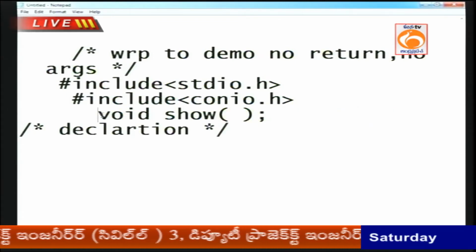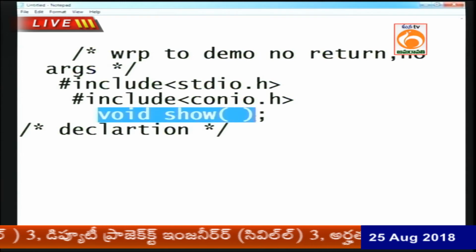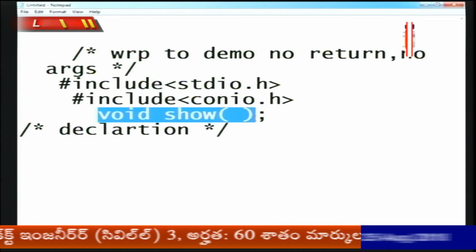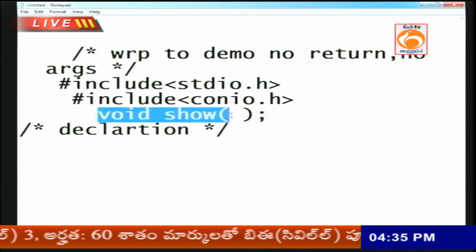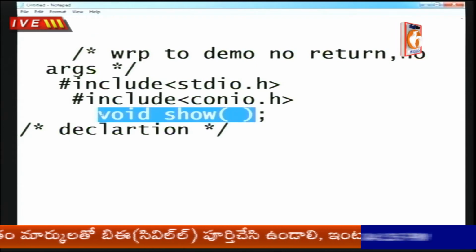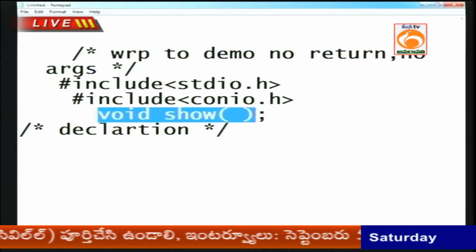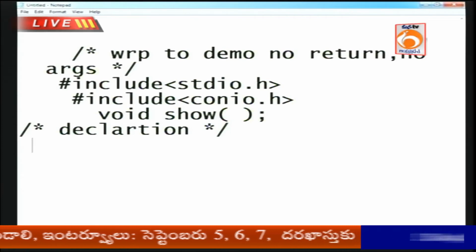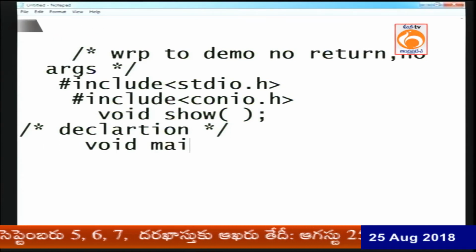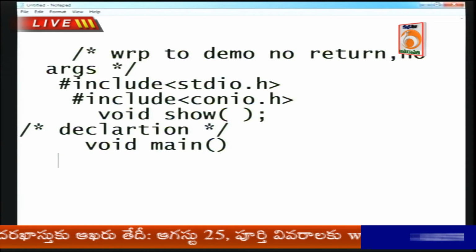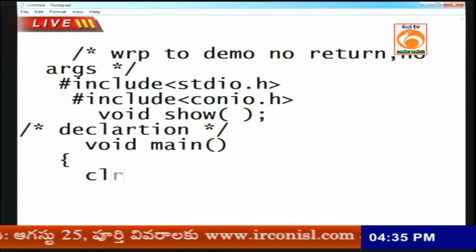But at this moment I am not explaining this function, what the formula is, or what the body to be processed is. Still I am not explaining any body, just a declaration, an announcement. After that, void main. In every program the main function is compulsory, void main.